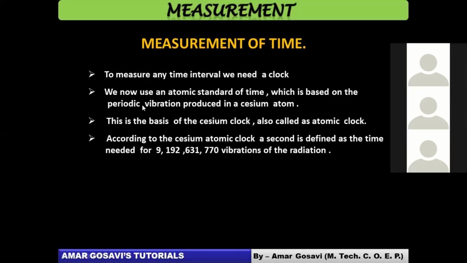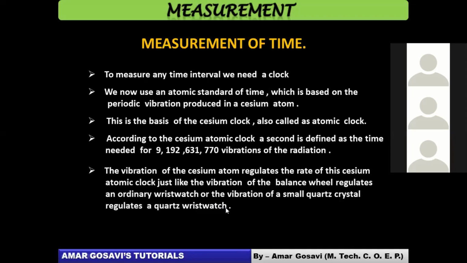You getting it? So these vibrations will produce radiation. The time taken for this many vibrations is 1 second. Remember that. That's how 1 second is defined. So very important: the vibration of the cesium atom regulates the rate of this cesium atomic clock, just like the vibration of a balance wheel regulates an ordinary wristwatch, or the vibration of a small quartz crystal regulates a quartz wristwatch. You can see the same thing is being transferred there, right?